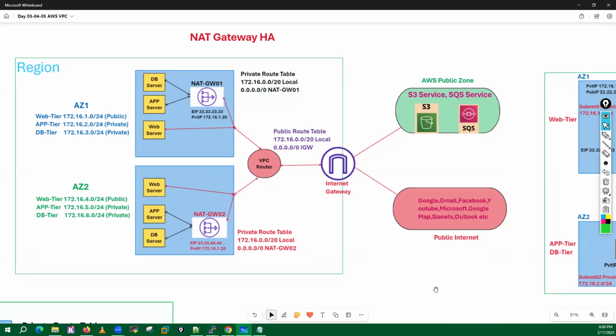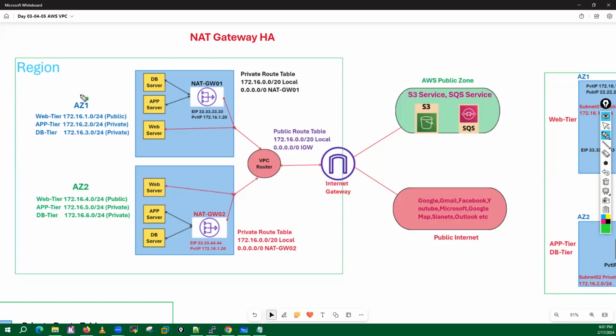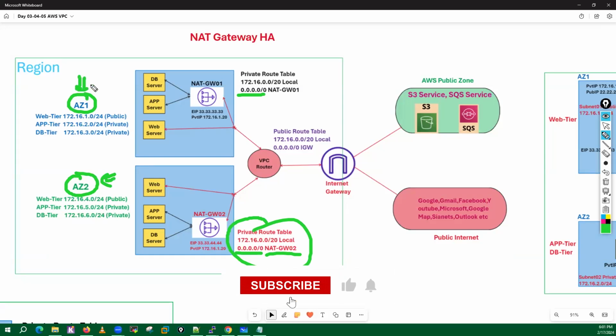So guys, this is how we have to go with the HA setup. In HA, we have to create two NAT gateways, one in AZ1 and another one in AZ2. And we have to modify our routing table. We have to create two routing tables. In the first routing table, we will put the private subnet which is a part of AZ1. In the second route table, we will put the private subnet which is a part of AZ2, and we will put one default route towards NAT gateway 2. And in my first routing table, or my AZ1 routing table, I will put the default gateway towards NAT gateway 01.